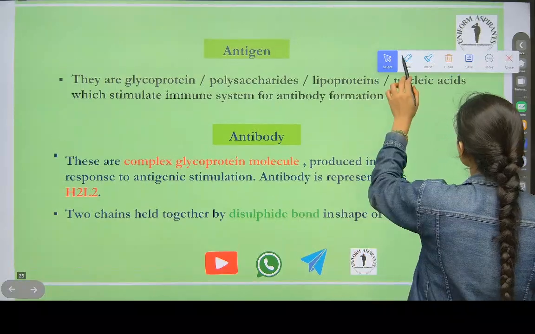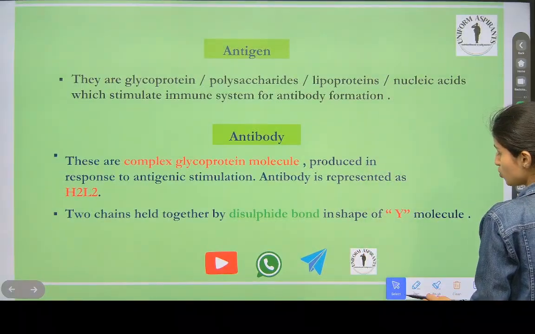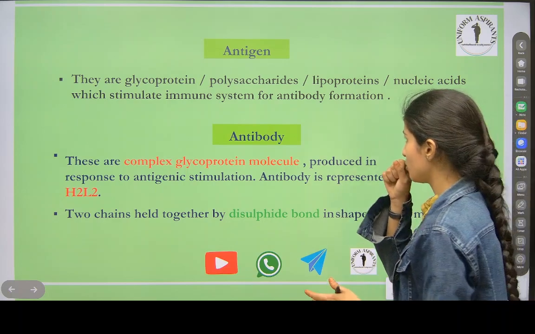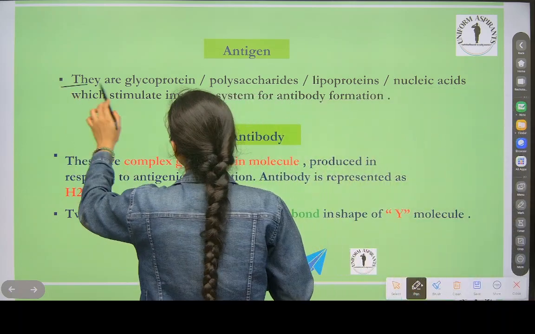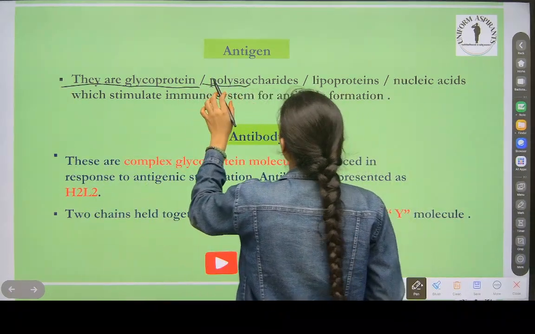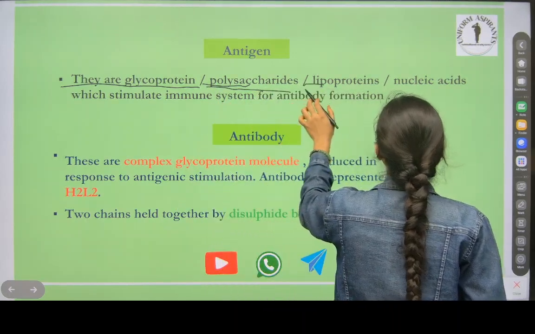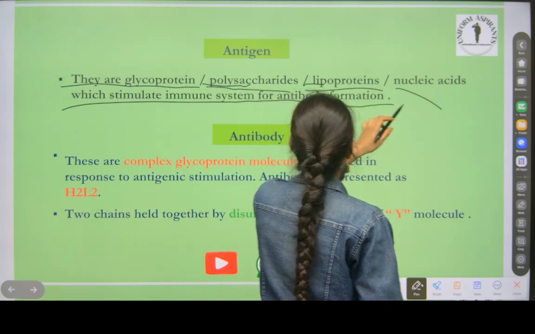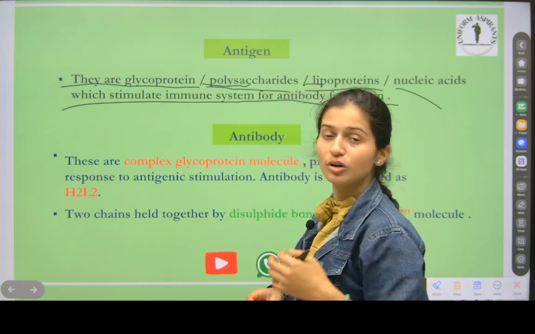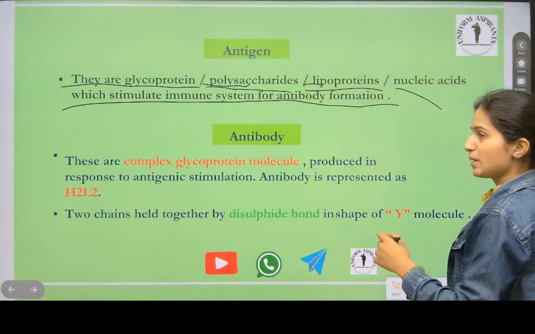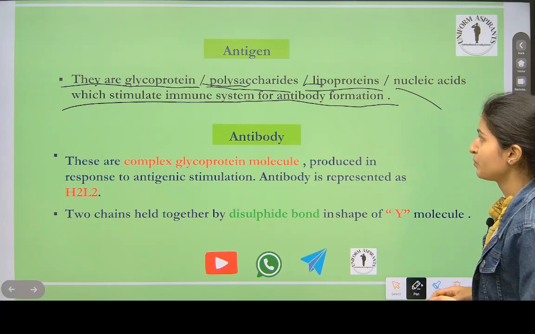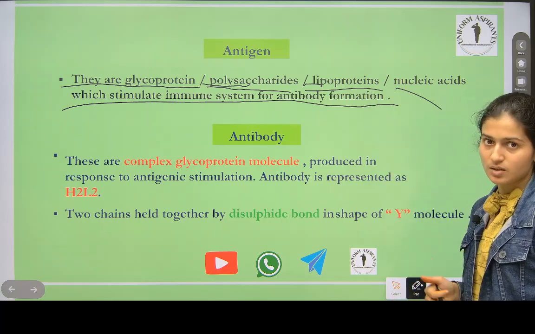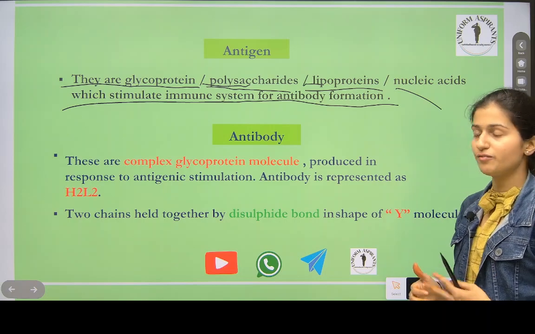Now see here, what is the difference between antigen and antibody? Antigen is the one that carries disease with it. They are glycoproteins, polysaccharides, lipoproteins, and nucleic acids which stimulate the human system for antibody formation. They can be bacteria. They are pathogens, you can say, because of which we get diseases and our body gets infected.